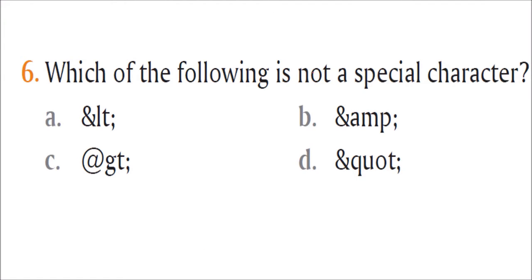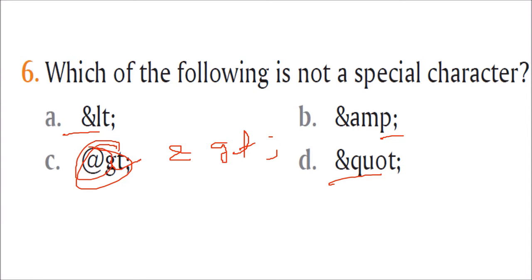Which of the following is not a special character? This is less than, ampersand, quotation mark. How about this? If it would have been ampersand GT, we would have said, okay, this is correct. But at the rate, no. This is not a special character.